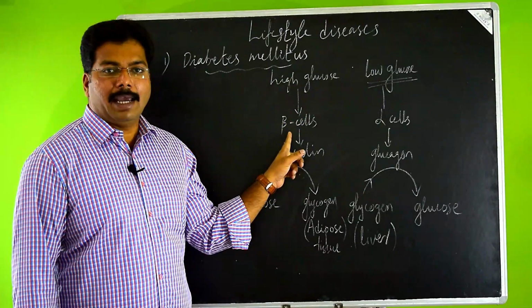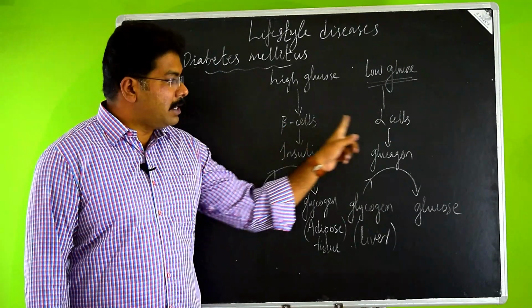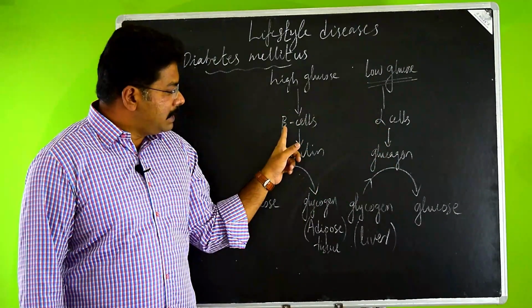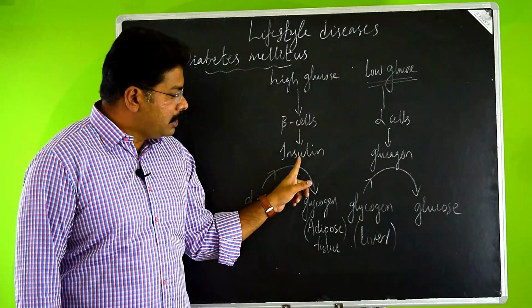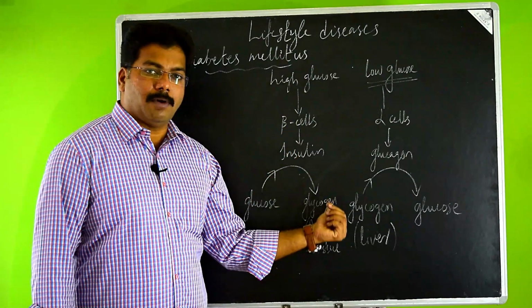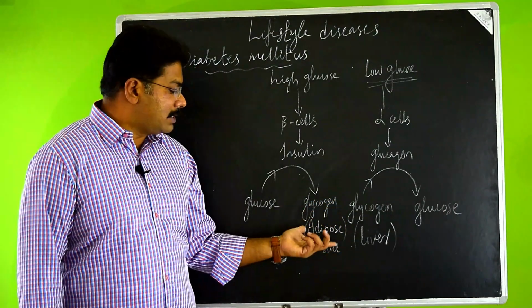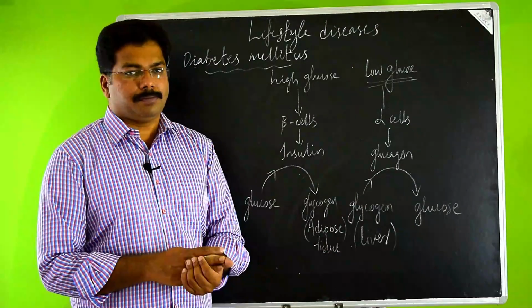Beta cells, the endocrine part of the pancreas, they have both beta and alpha cells. These beta cells will be secreting insulin to convert the active glucose into the storage format, as glycogen. It will be stored in the liver as well as in adipose tissues.